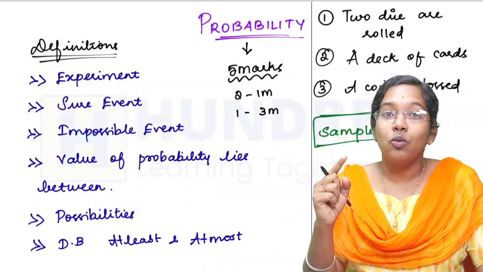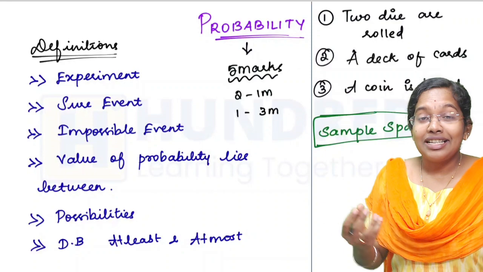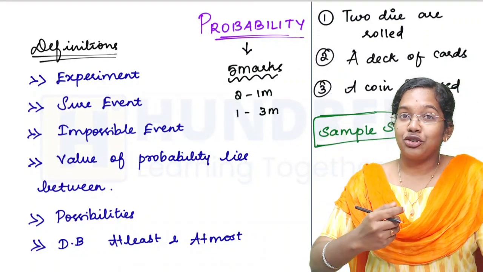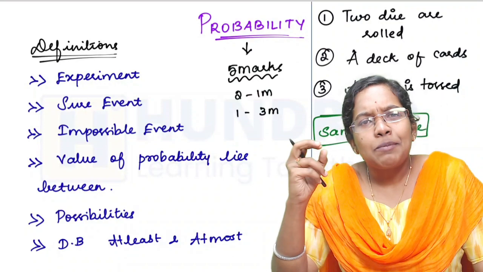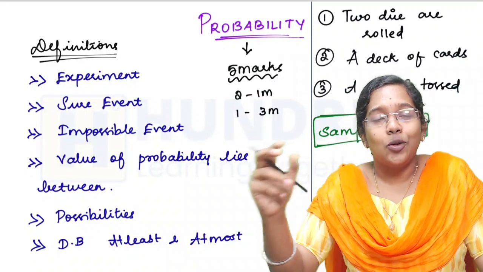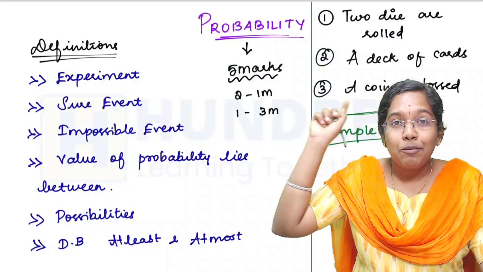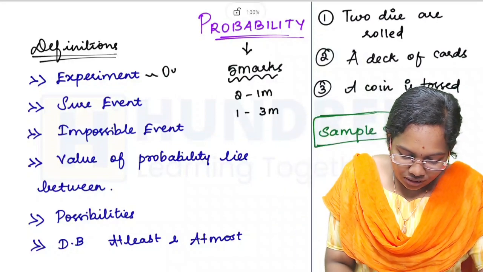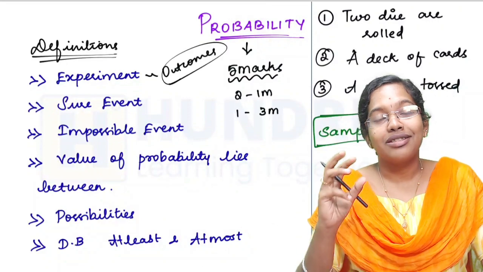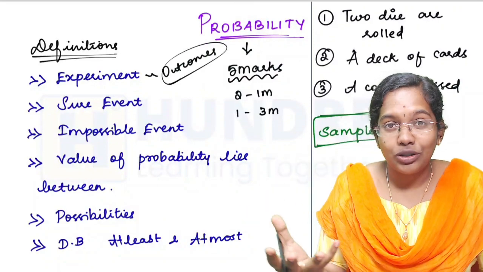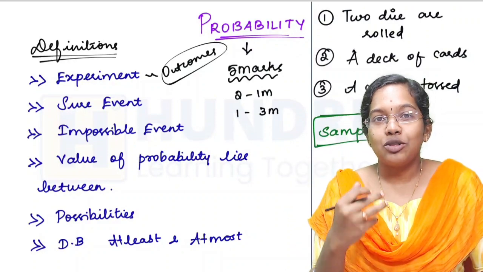The first thing you have to know is, what is an experiment? These are experiments: 2 dice are being rolled, a deck of cards is being shuffled, a coin is being tossed. If an experiment is done, what will be the outcome? When we do a thing, we get a result. That result in probability is called an outcome. When you do an experiment, you expect an outcome, and we are just finding the possibility of the things we wanted to happen.